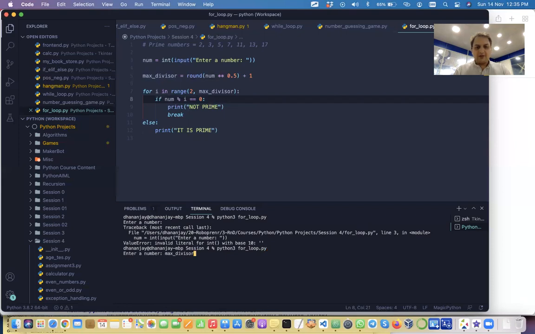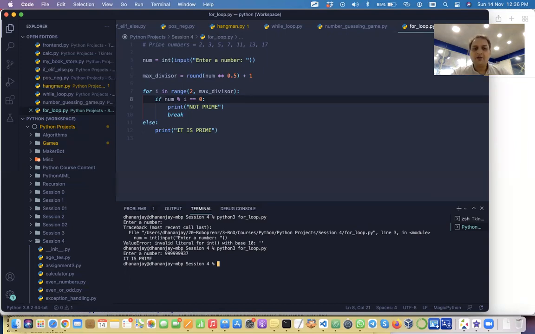I'll just pick the number, go to Google, find this number, and paste it. Now let's see how fast it can get. In a jiffy, it is able to find it's a prime number. Now you know the value of optimizing your code.